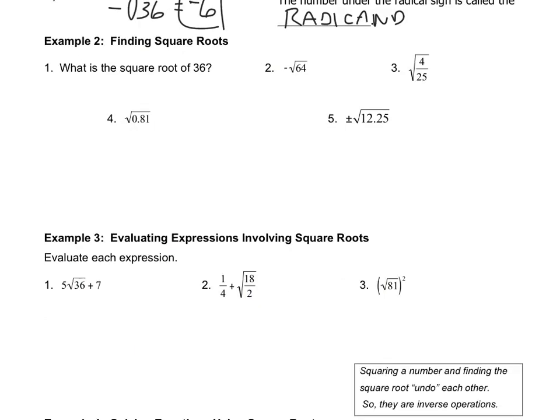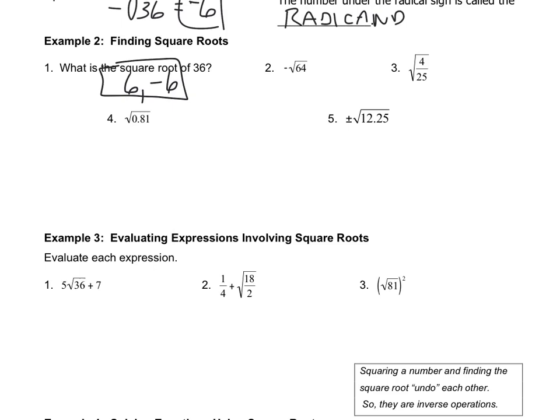So let's just go through a bunch of examples here. Let's just see what we can come up with. So the first one, we have, what is the square root of 36? Well, again, we saw that up above. When we see it just in words, we don't know if it wants the negative or the positive, so we definitely have to include both. We want to make sure that it's including both because it didn't specify one or the other.